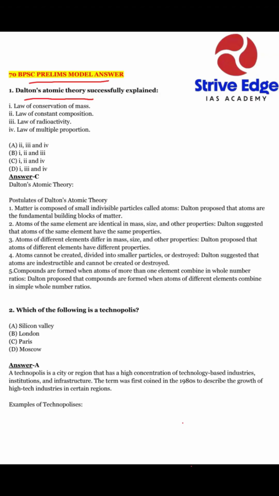Dalton's atomic theory successfully explained. Here are four options: law of conservation of mass, law of constant composition, law of radioactivity, law of multiple proportion. So, dear students, Dalton's atomic theory says matter is composed of small individual particles called atoms.